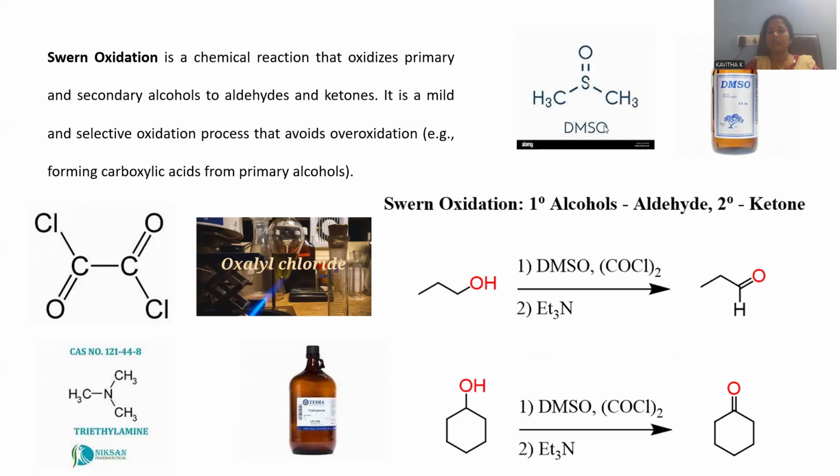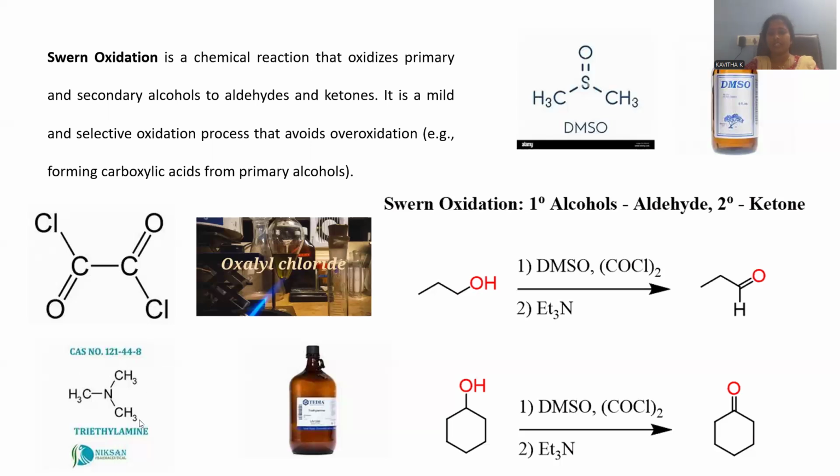Here DMSO is provided for your better understanding. DMSO stands for dimethyl sulfoxide. It is available in liquid form. And oxalyl chloride will be there. Everybody knows oxalic acid is a dicarboxylic acid. If we replace the OH with chlorides, it becomes a kind of acid chloride. So it is a derivative of the carboxylic acid and you can denote it as oxalyl chloride. This is another reagent in the Swern oxidation.